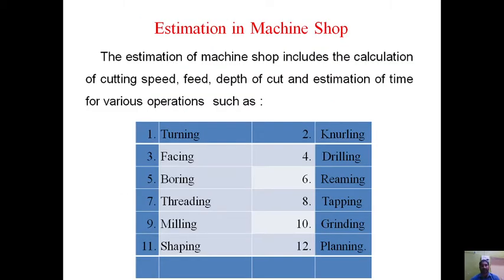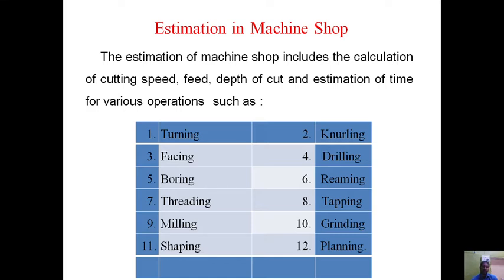So what is estimation in machine shop? What are the things that will come in machine shop? We do various operations in machine shop: turning operation, facing operation, boring operation, threading operation, milling, drilling, etc. So the estimation in machine shop includes the time required for performing all these operations. You have to find out the various time required for machining, for doing this kind of operation.